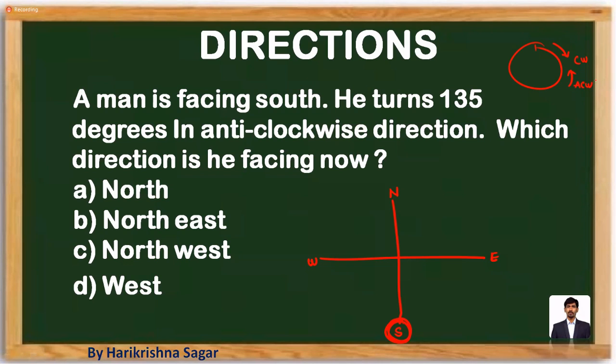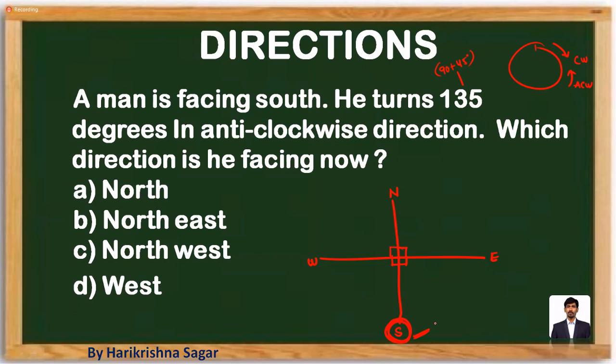So here he turns 135 degrees in an anti-clockwise direction. What is 135? Can I write it as 90 plus 45? 90 plus 45 is 135. Why I am splitting as 90 and 45 is because we very well know the angle between any two adjacent directions is going to be 90. If you take east and north, and east and south, the angle between them is going to be 90. Exactly in the middle of them is going to be 45.